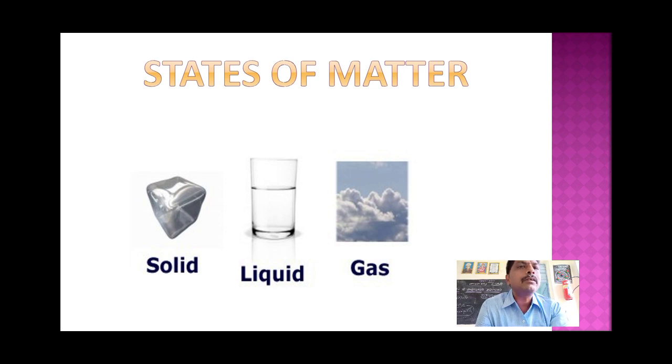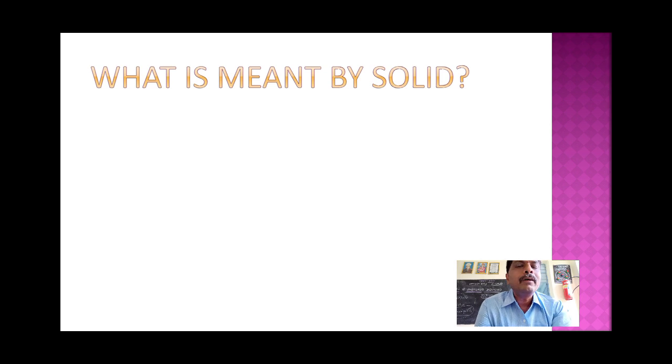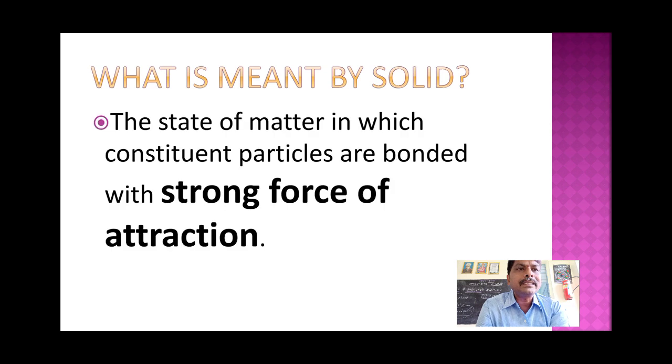Solid state. So, what is meant by solid? You know, from class 7th onwards, states of matter, what is matter, how many types of matter are there. So, there are three types of matter. Solid is one of the forms in which particles are strongly arranged. So, solid is the state of matter in which constituent particles are bonded with strong force of attraction.